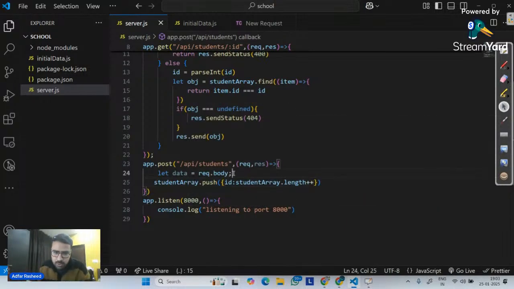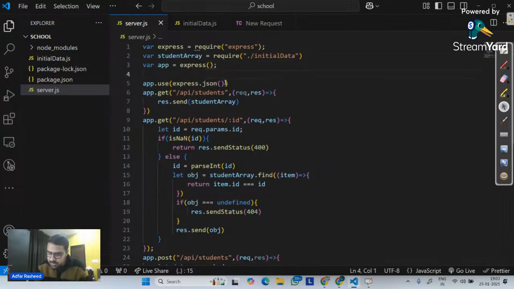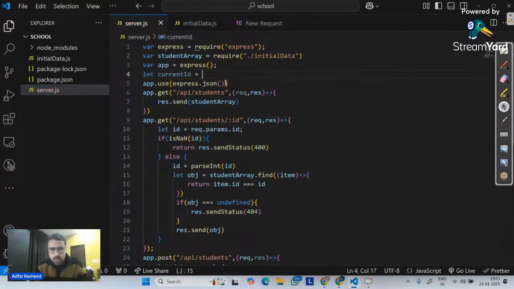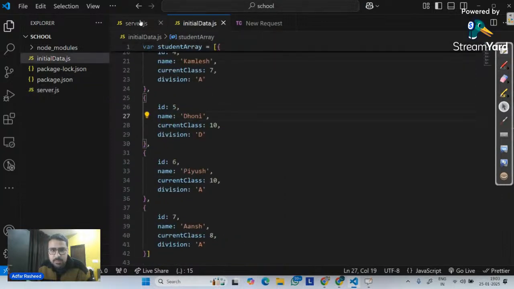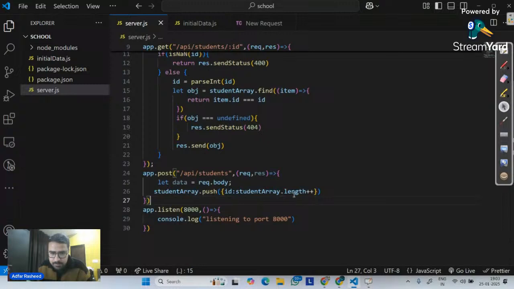So let me do one thing. Let me go here and create a variable. I will simply say let currentID equals the student array that I have, and from it, return length. Right now, what will be this variable according to this data? There are 7 items, so it will be 7. Since it's 7, I will tell it: ID, make it currentID plus plus.